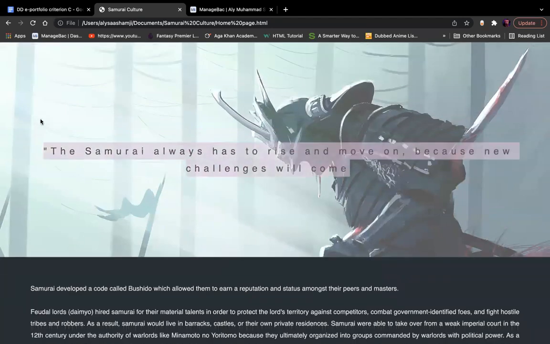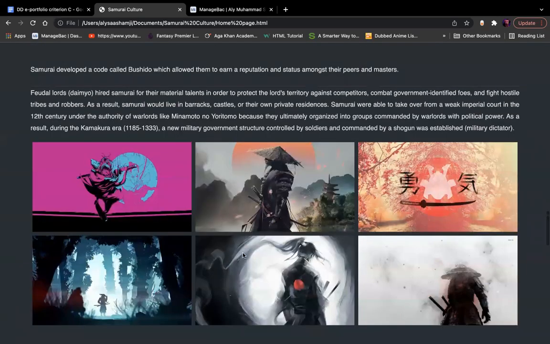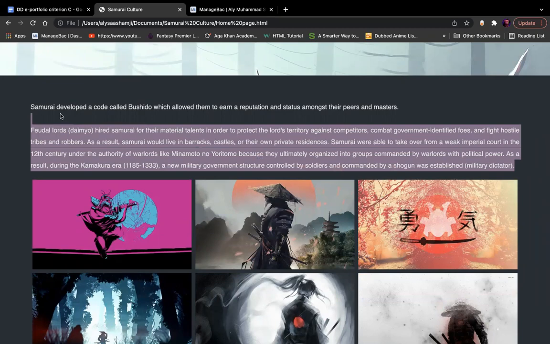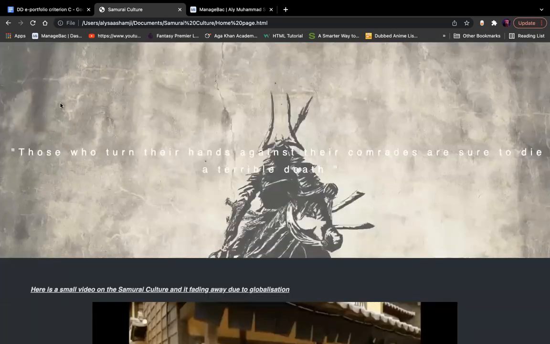Here is another samurai quote as well as another parallax scroll background image. This is six images in a 2x3 grid, sorry. And then finally, here is a small welcoming statement, a small brief about the samurai culture. Here is another parallax scroll image and another quote.